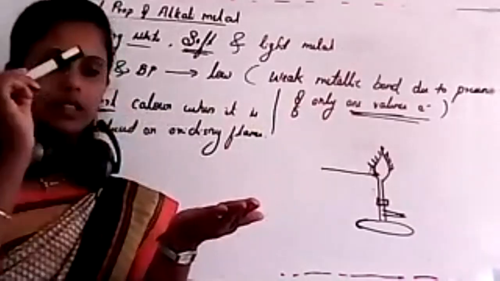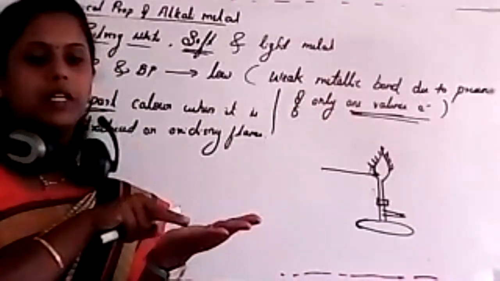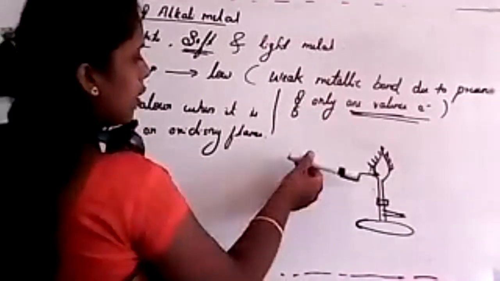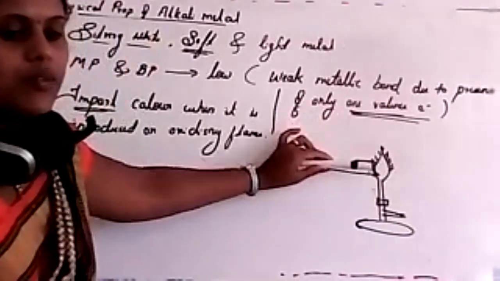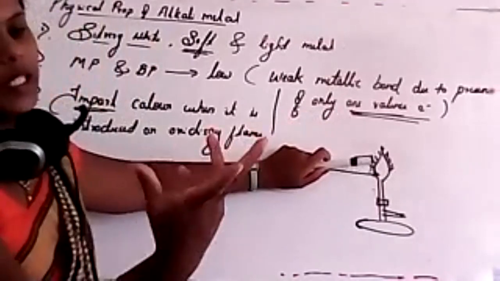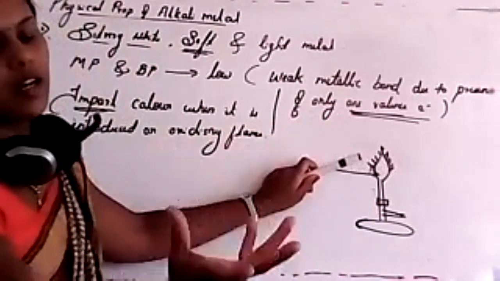See, this is a glass rod and this watch glass, just imagine. And here there will be a mixture or paste of salt and dilute HCl. Here we have to take this and place it over this flame. So in that case, it will impart a color. That means it will give a different color in a fraction of a second. When you introduce it, it suddenly gives a color.